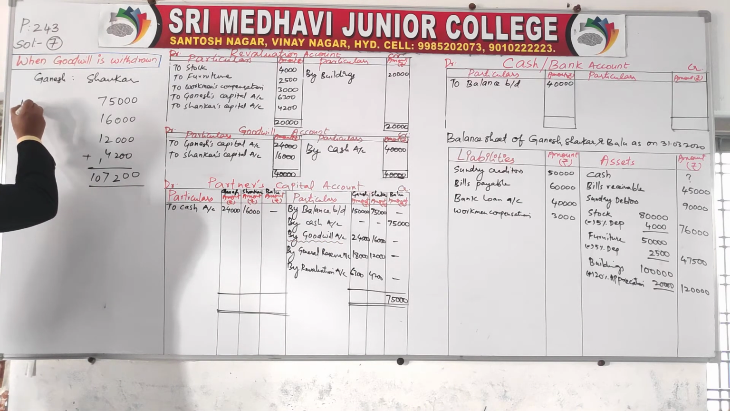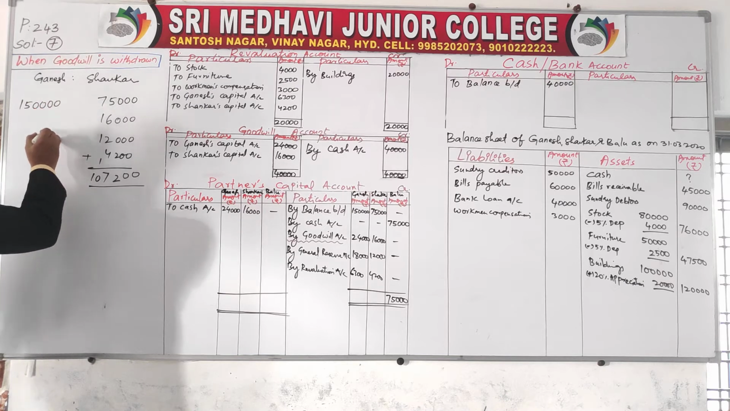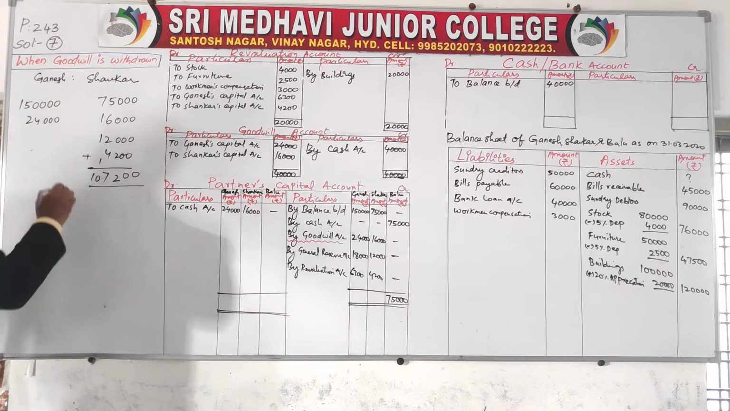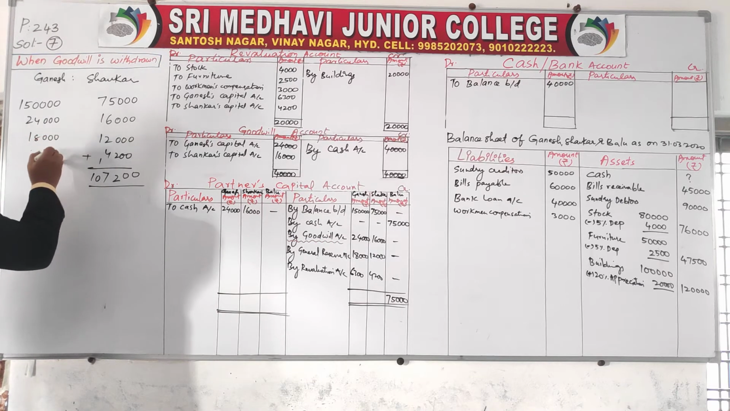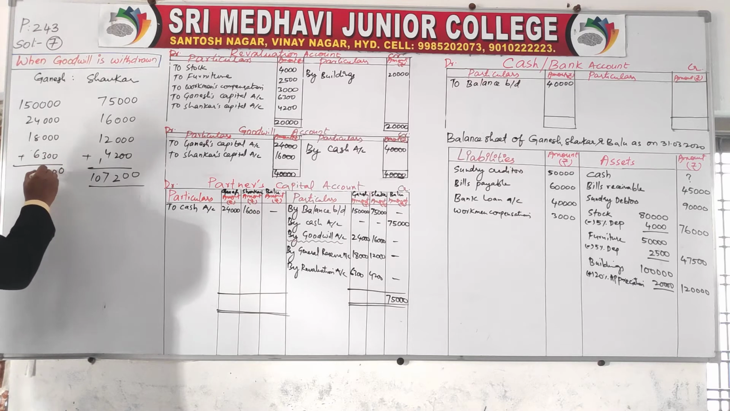Whereas the total of Ganesh is 1 lakh 50,000, 24,000, 18,000 and 6,300.